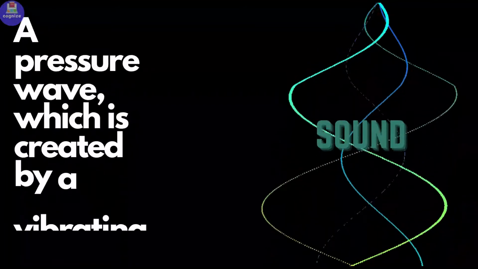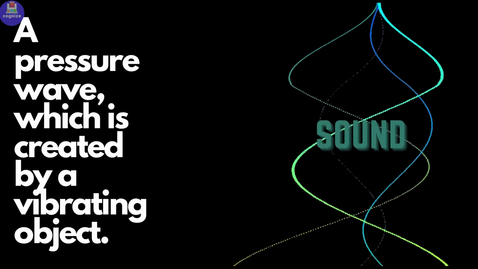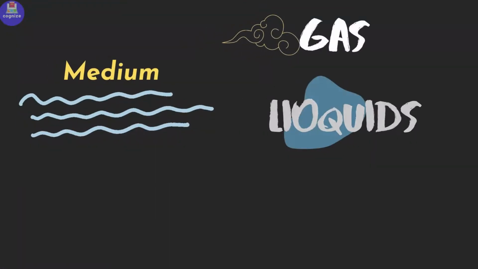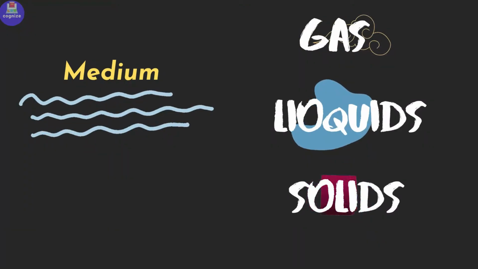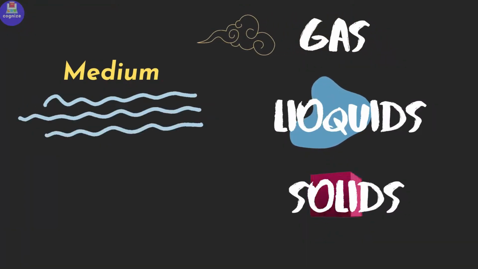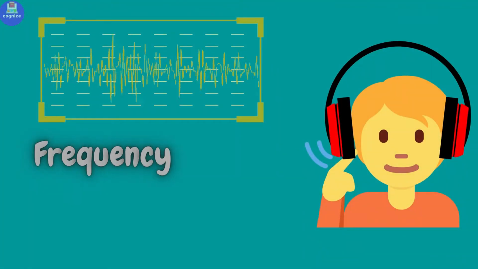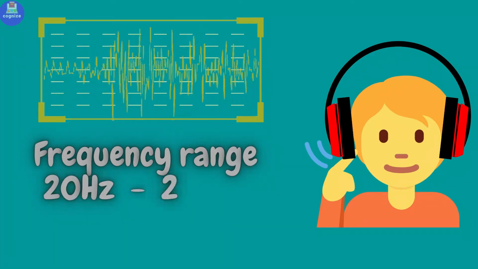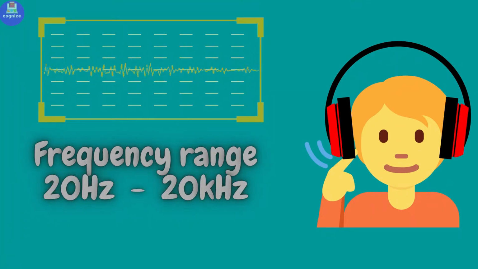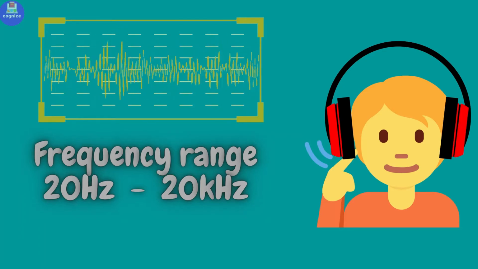Sound is a pressure wave which is created by vibrating objects. For its propagation from one place to another, sound requires a medium. This medium may be gas, liquid, or solid. Mechanical waves in the ear having the frequency range of 20 Hz to 20 kHz are known as sound waves or audio waves.